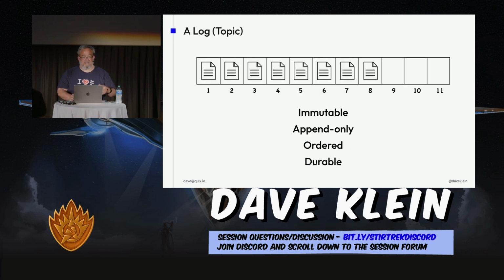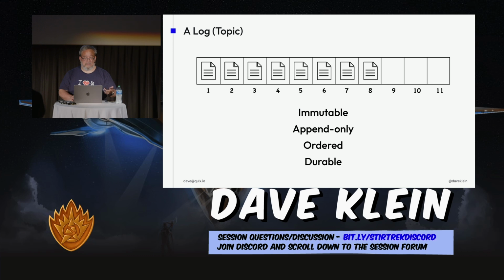So at the heart of Kafka is a log. These logs live in the broker. The broker basically all it does is manage logs, receiving data and serving up requests of data from them. So these logs are immutable. Data comes into them one record at a time. It's never changed. It's assigned to a certain position.